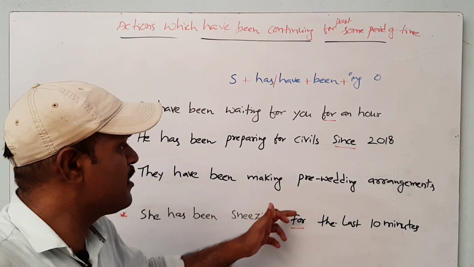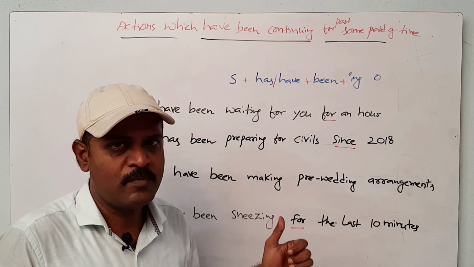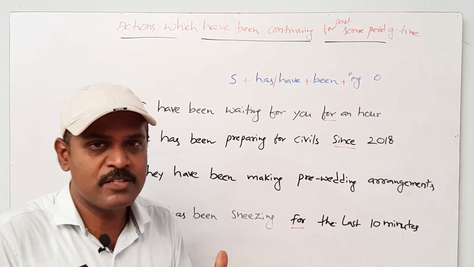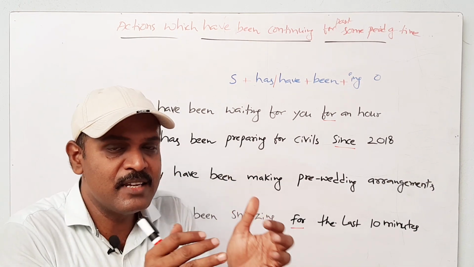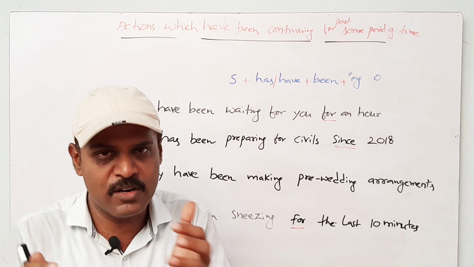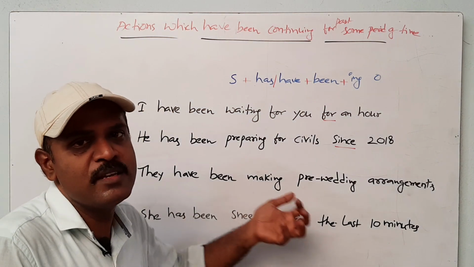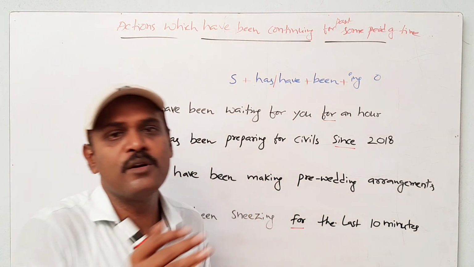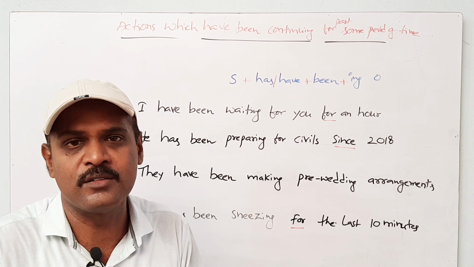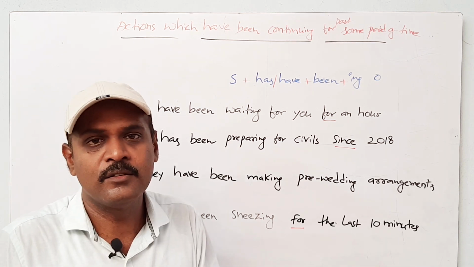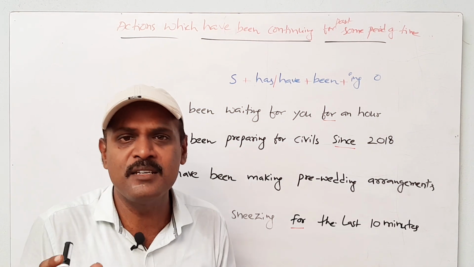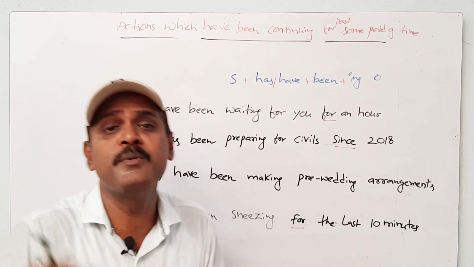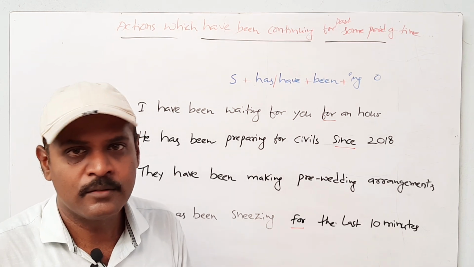They have been making pre-wedding arrangements. Here, there is no time indication like for or since. But whenever you see a sentence in the present perfect continuous tense, that means have been, has been, ing, that kind of action has started in the past and it is going on right now. We have to assume that. We have to think, okay, the sentence is in the present perfect continuous tense. That's why the action may have started in the past, it is going on right now, and it may be continuing in the future also.